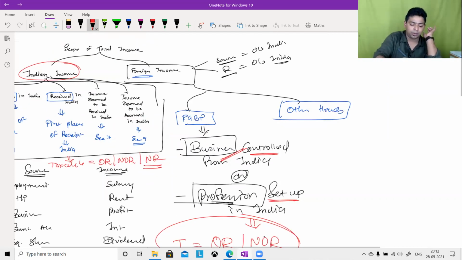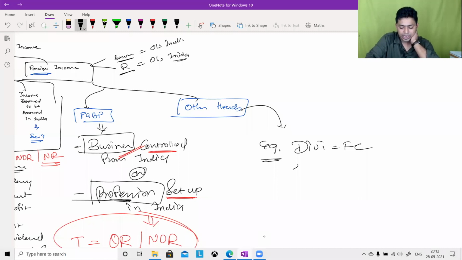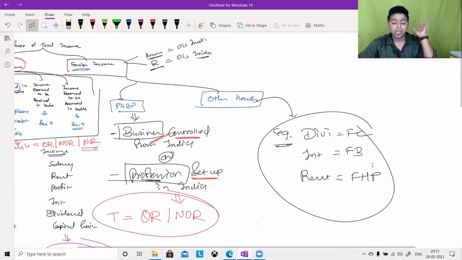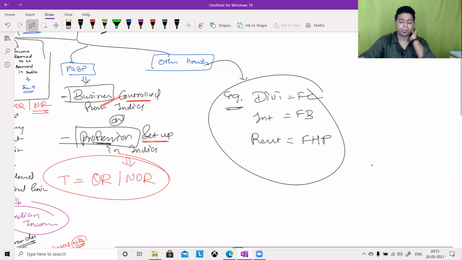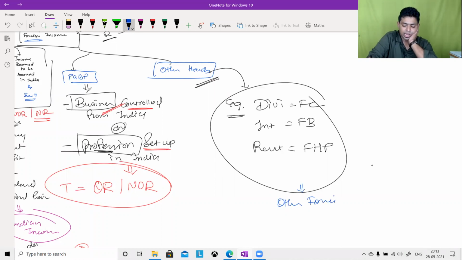Sir, what about other income? A very simple example. I'm just giving you examples: dividend from a foreign company, or interest on foreign bonds, or rent income on foreign house property. This is other foreign income, accrued outside India, received outside India, having nothing to do with India, zero control from India. Is it taxable in India, and under which circumstances?